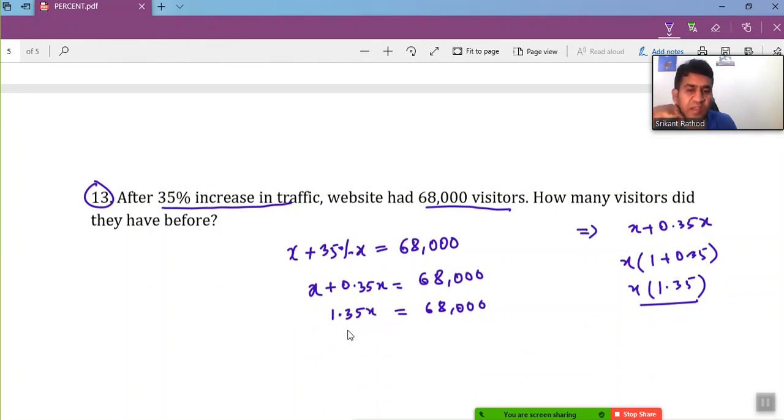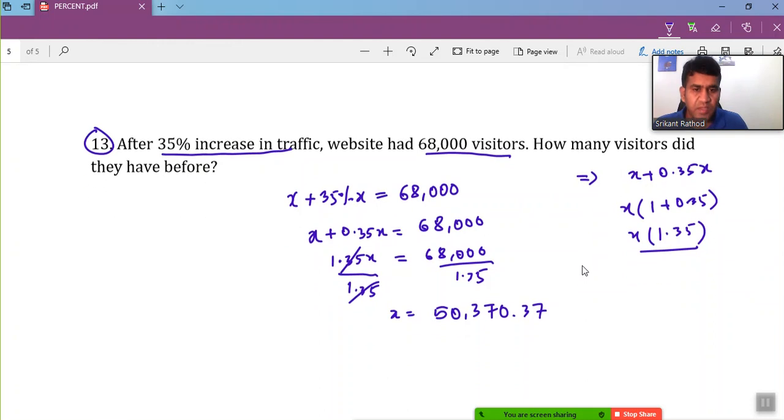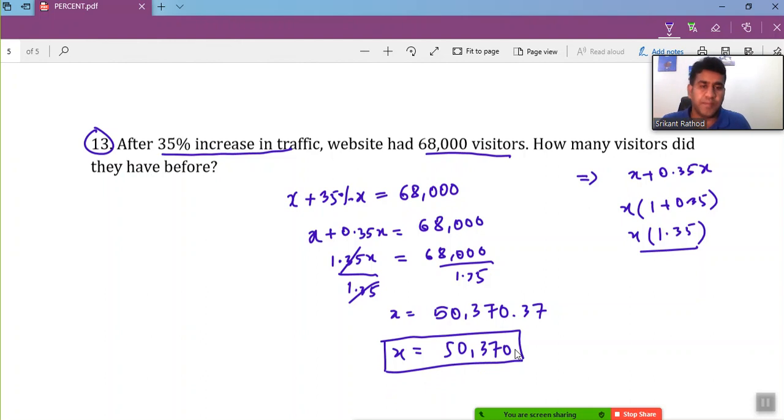As I'm looking for the value of X, I divide both sides by 1.35. So X is equal to 68,000 divided by 1.35, which gives approximately 50,370.37. The number of visitors won't be a decimal, so you can round it. This is approximately 50,370. So this many visitors were there last year at the beginning. All right.